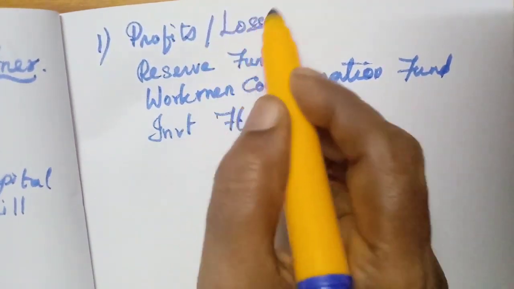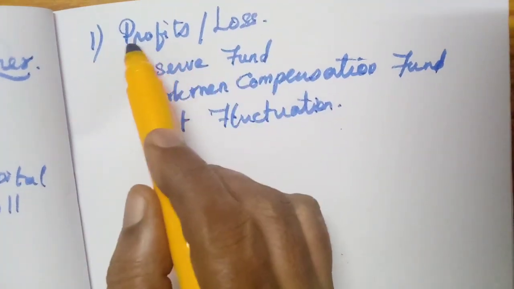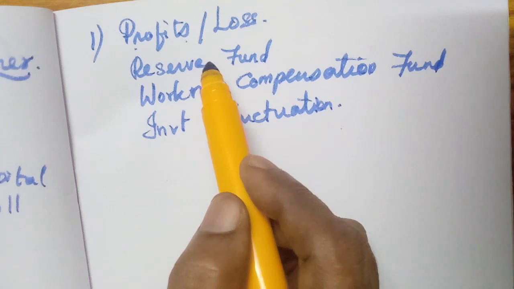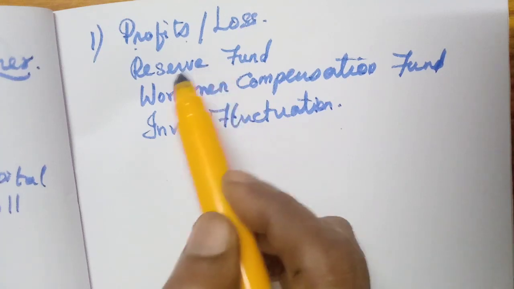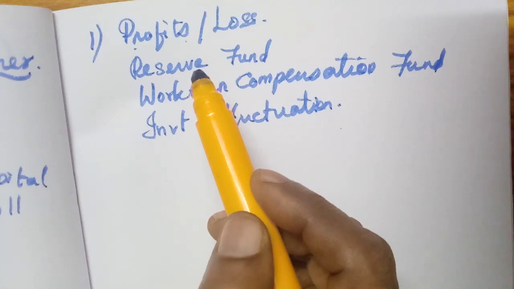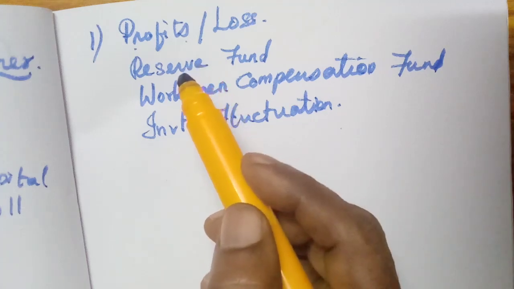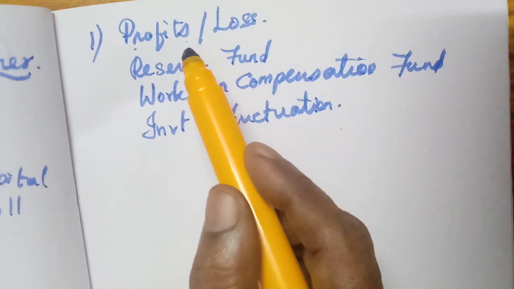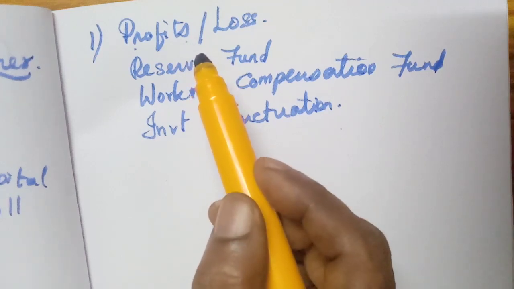Why do we distribute these things? Because if there is profit, that is the work of the old partners. The new partner will enjoy the profit that we are going to earn in the future, but he is not entitled to receive the old profit, because that is the work or labor of all the old partners.